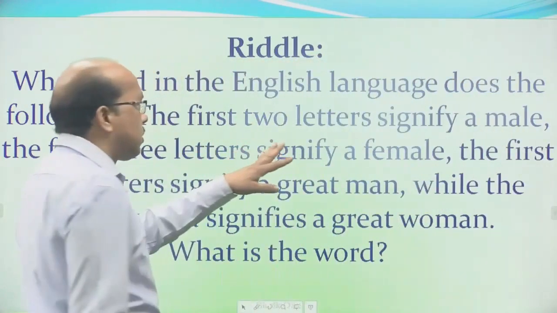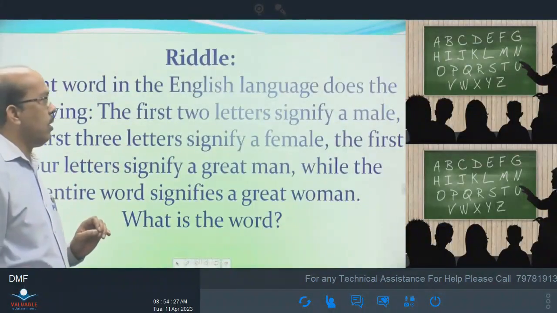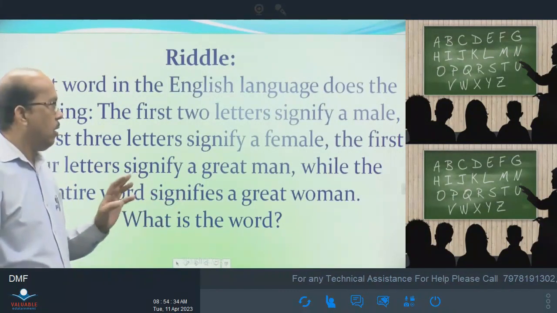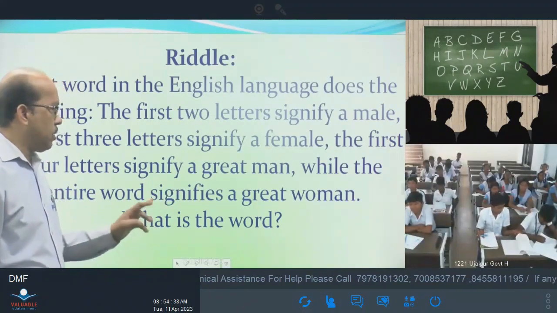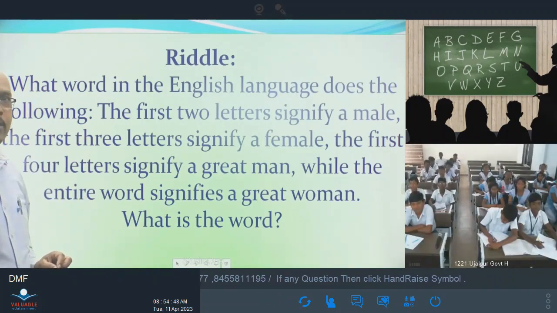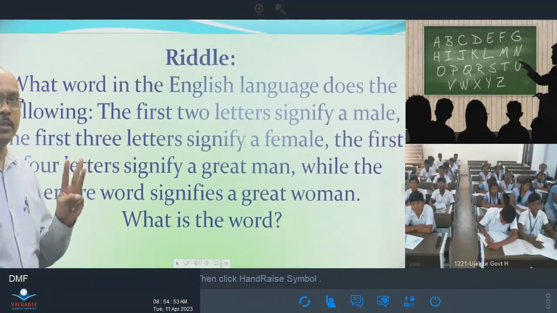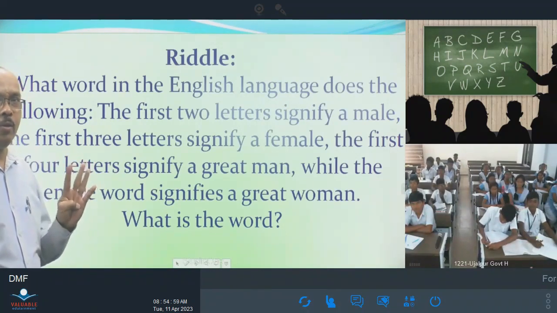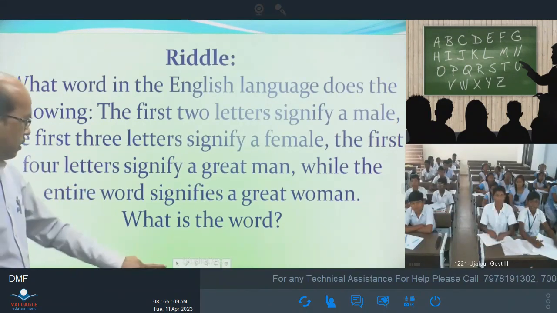The first two letters signify a male, the first three letters signify a female, the first four letters signify a great man, while the entire word signifies a great woman. What is the word? There is a riddle.